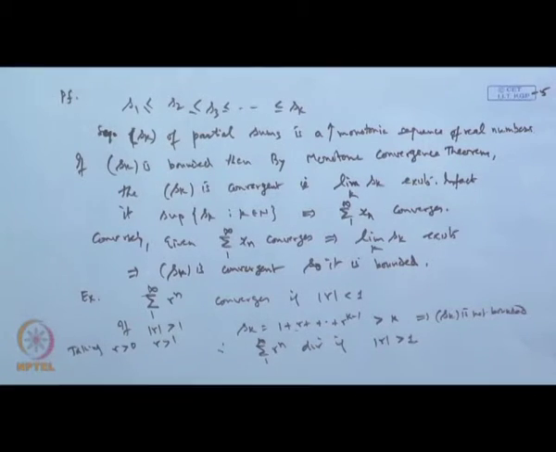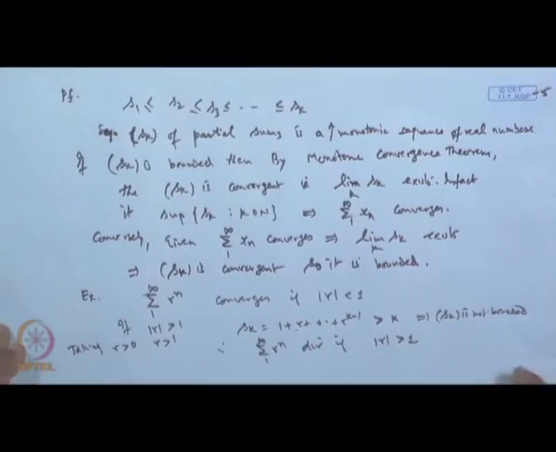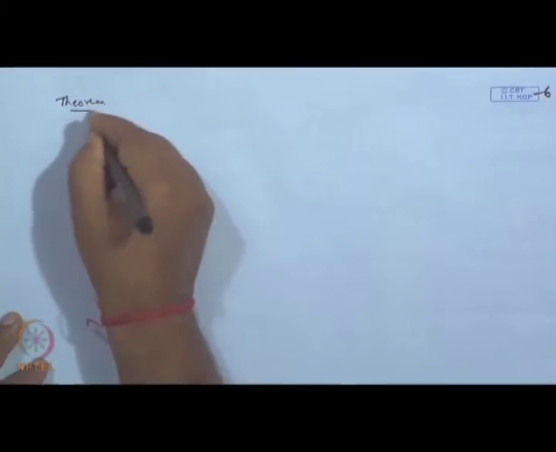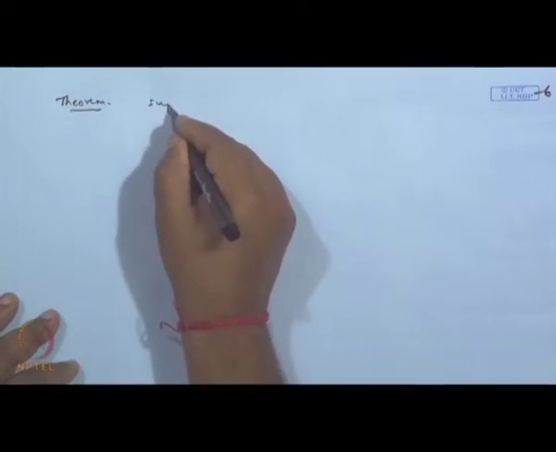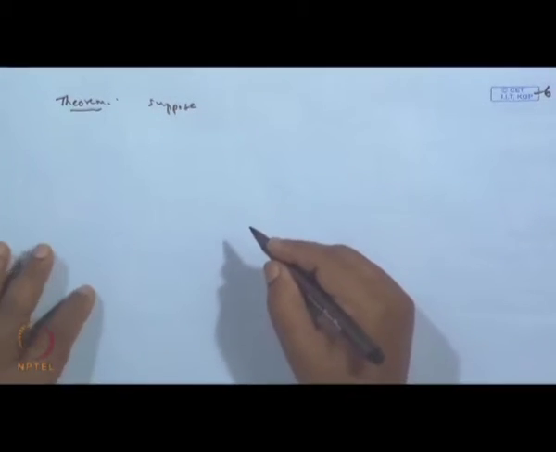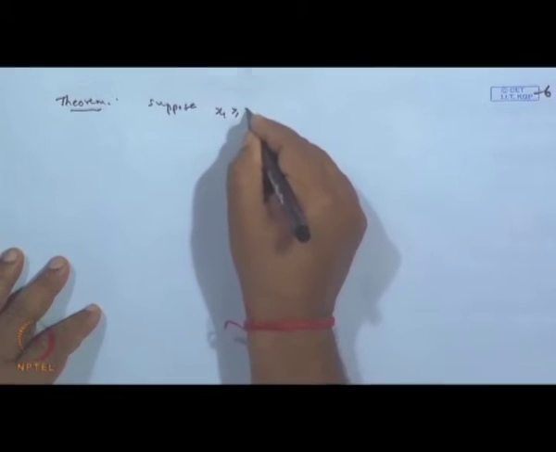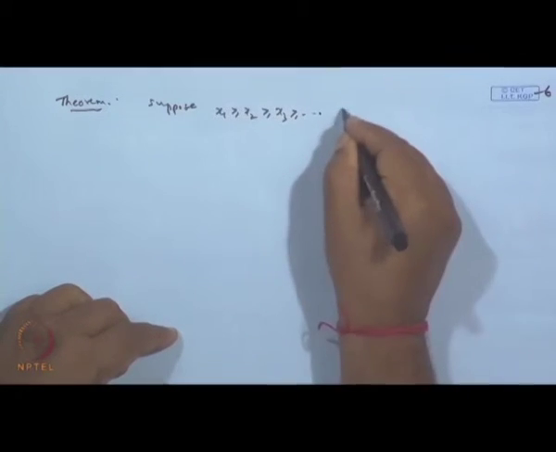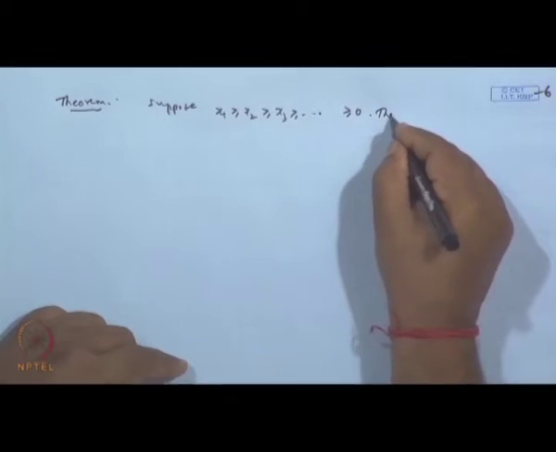Now, we have another result which is also very interesting, and this next result will help you in deriving a few more results. This result is in the form of a theorem. What this result says is, suppose x 1 is greater than or equal to x 2 is greater than or equal to x 3 is greater than or equal to, all terms greater than or equal to 0, meaning non-negative terms. Then the series